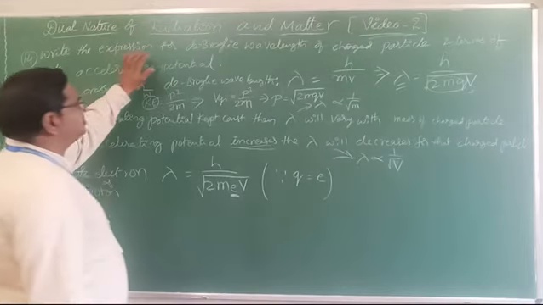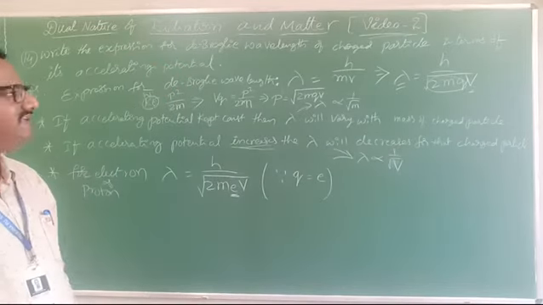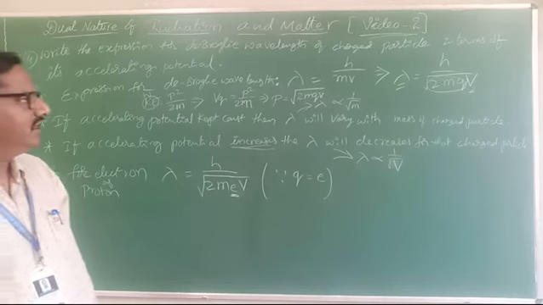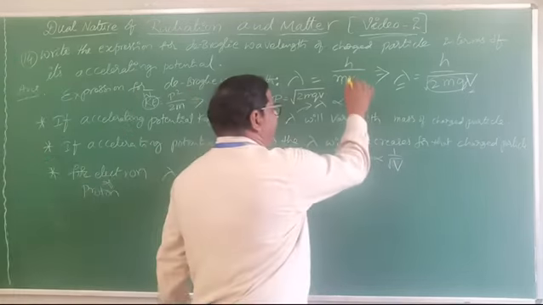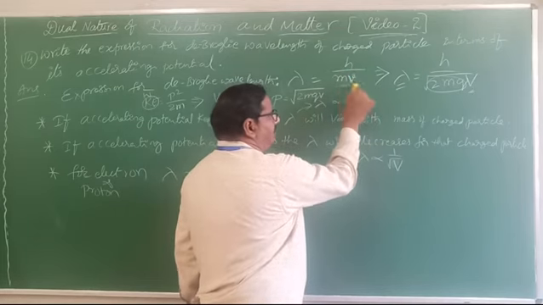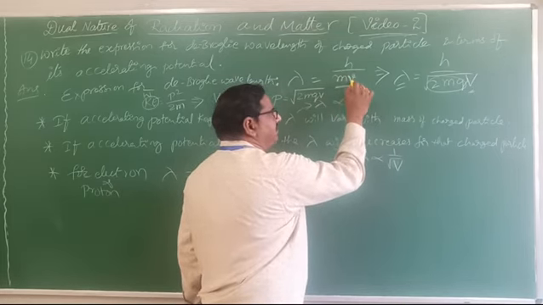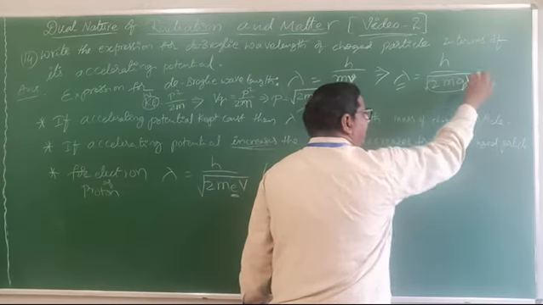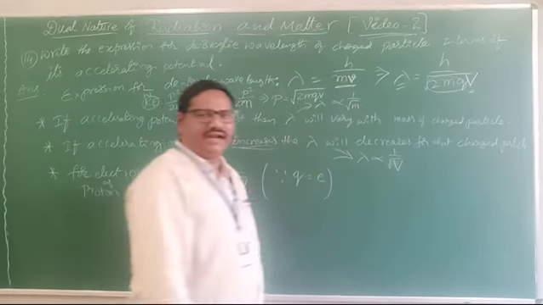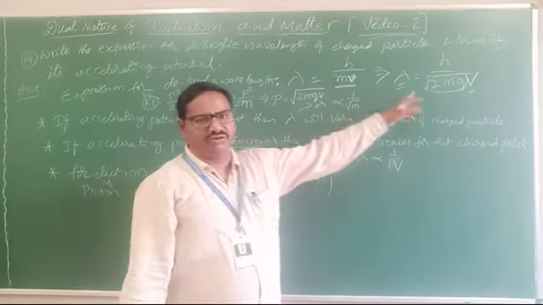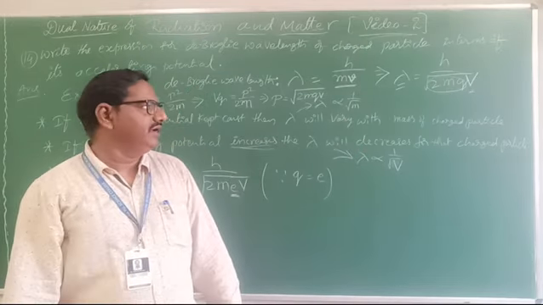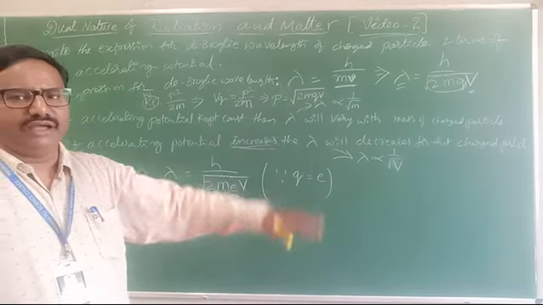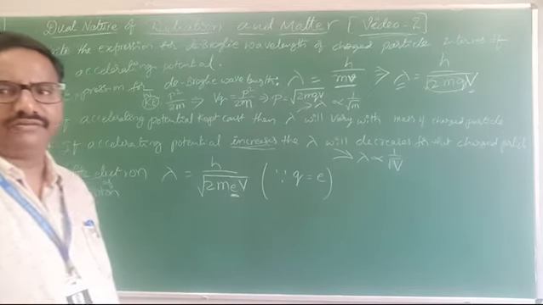Write the expression for de Broglie wavelength with accelerating potential. Lambda equal to h by mv, here v is nothing but velocity. Don't get confused. In this momentum, v is nothing but velocity only. Here it is a capital V. Capital V means accelerating potential. Don't get confused with this one. So lambda equal to h by under root 2mqV. Clear?